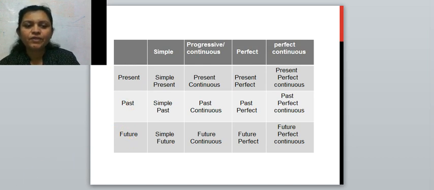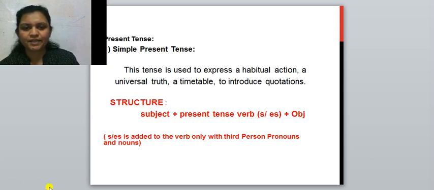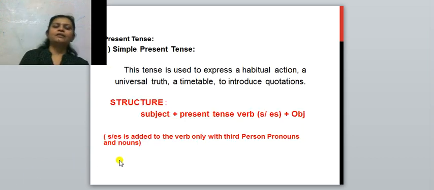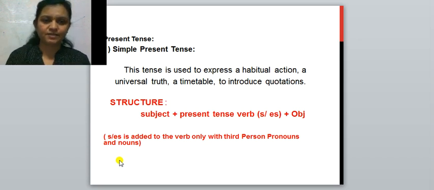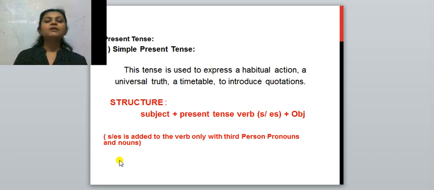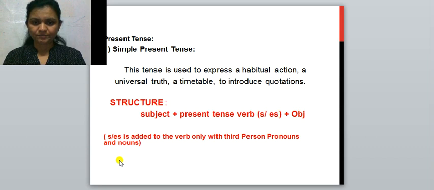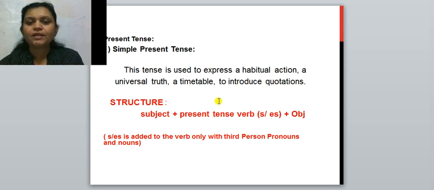Now we will move towards the first tense. What is that? That is the simple present tense. What happens in the simple present tense? Which action is expressed in the simple present tense? See, this tense is used to express a habitual action.